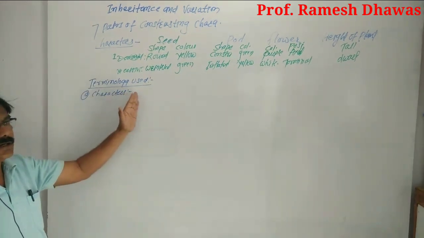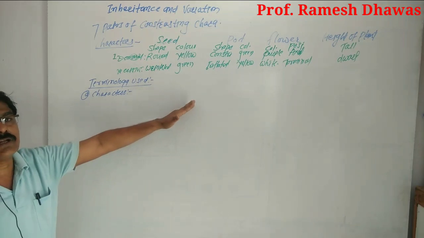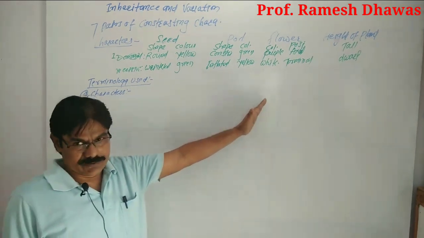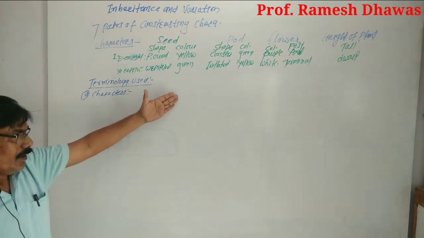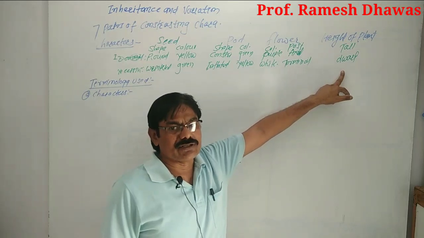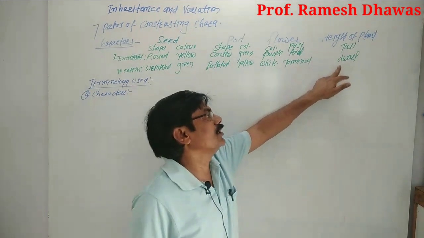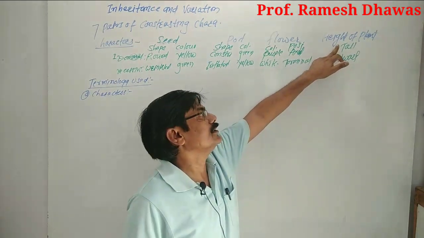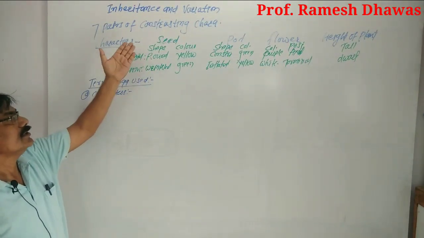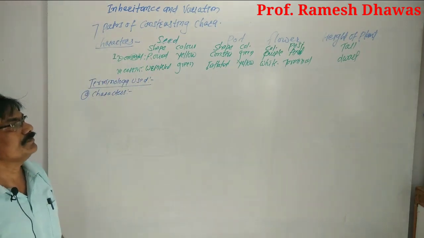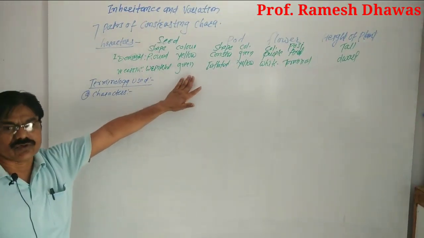Characters is the external appearance or the features of an individual. For example, as you observe the pea plant, in its external appearance it shows some contrasting features like tall and dwarf. On the basis of height, the highly growing plant is called the tall plant, and the low growing plant is called the dwarf plant. In the same way, seed shape, seed color, pod shape, pod color, position of flower and many more are characters.